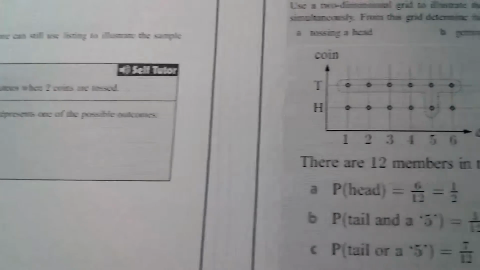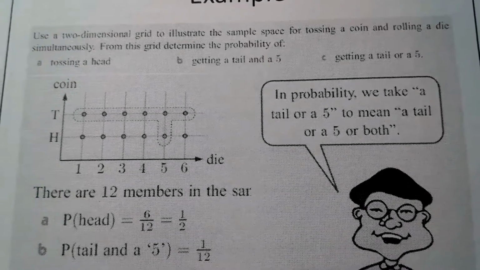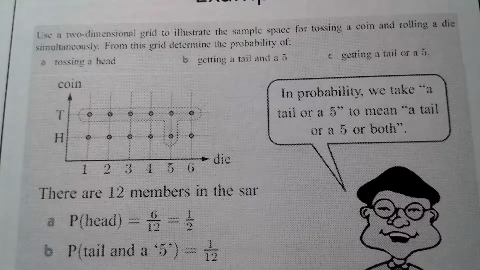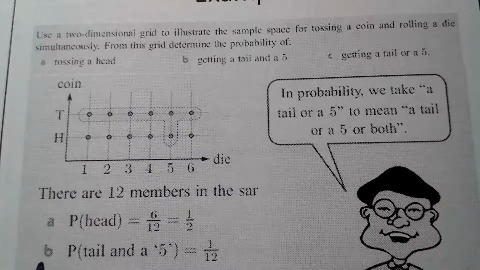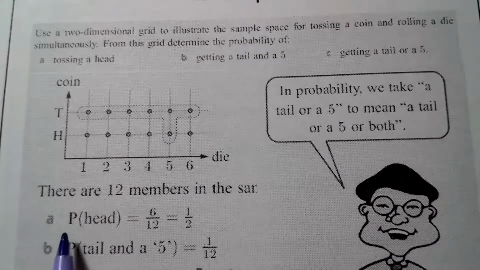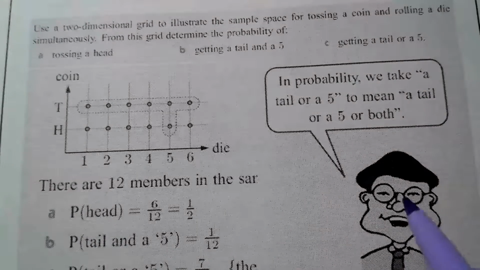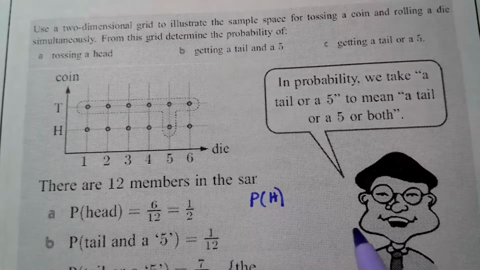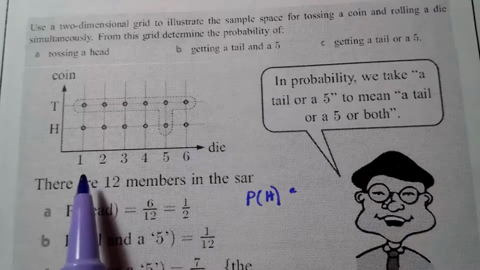And another pretty good example of using a grid is this one here. It says use a two-dimensional grid to illustrate the sample space for tossing a coin and rolling a die simultaneously. From the grid, determine the probability of A, tossing a head. You want to write, you see how they're writing here, the probability of a head, or you could do P of H, like I would write it. I would write it like this. That's okay too.